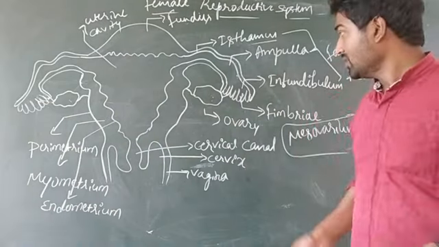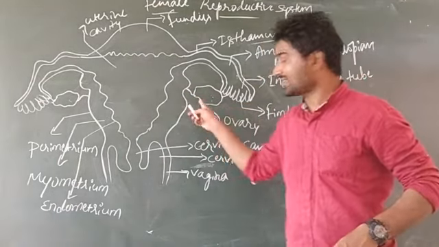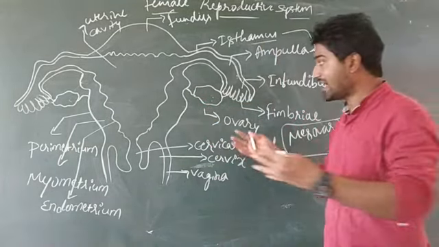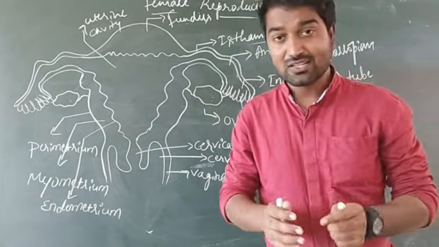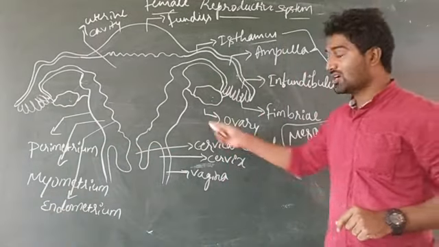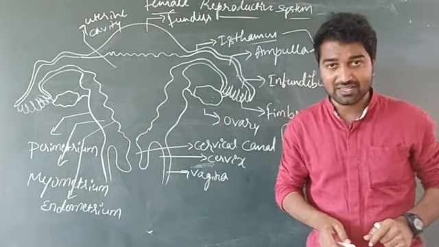Okay? And a pair of ovaries also gets connected with the uterus by the help of ligaments. Those ligaments are known as ovarian ligaments.